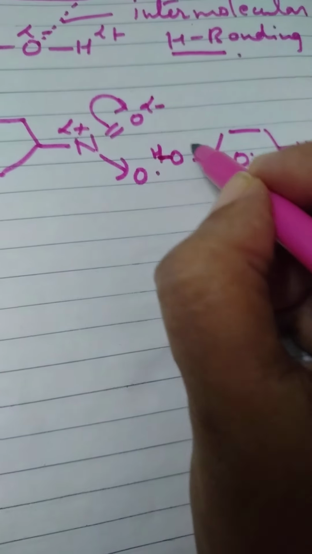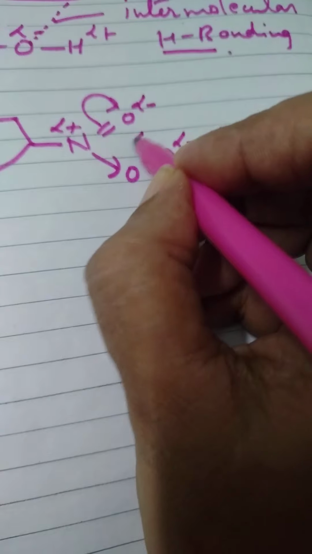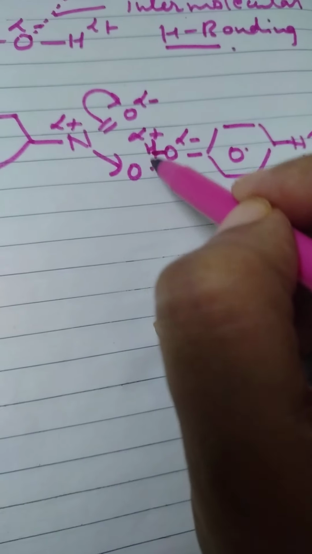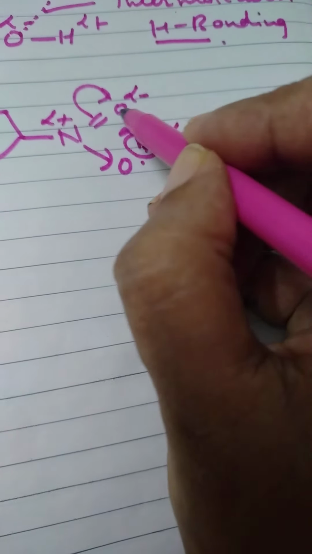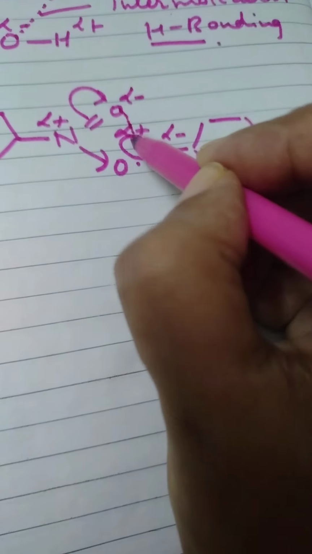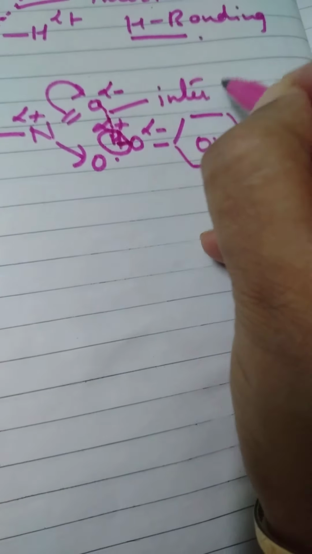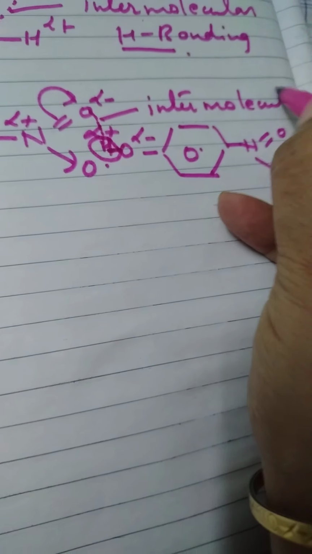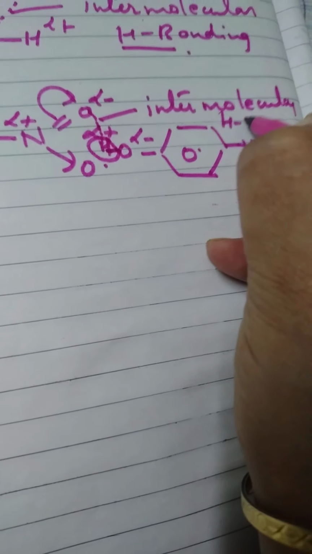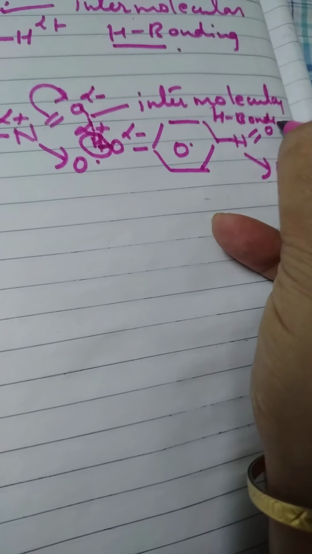Here also in OH group, negative charge, positive charge. This hydrogen, what is present here, can be attracted to this oxygen, and this will be known as intermolecular hydrogen bonding.